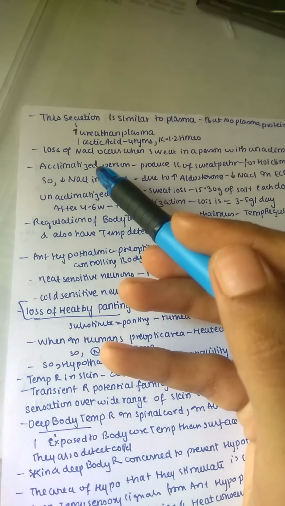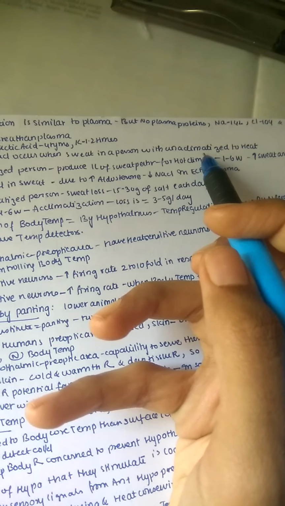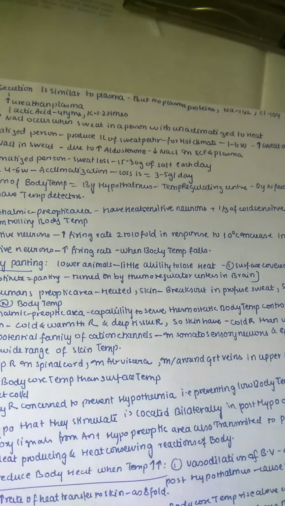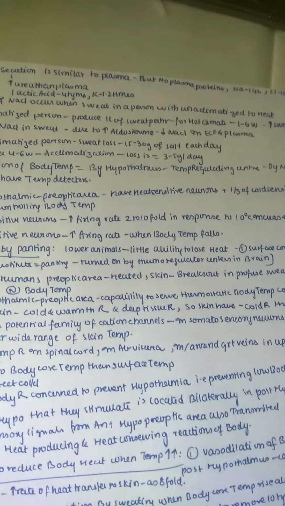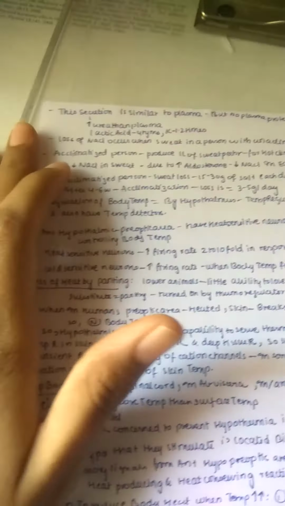Loss of salt occurs in sweat in a person unacclimatized to heat. What is unacclimatized? It means the person has not adapted to the heat. If the person is adapted to the heat, the salt will not be lost from the body. But if that person is not able to adapt to that environment, then for sure sodium chloride salt will get out from the body.